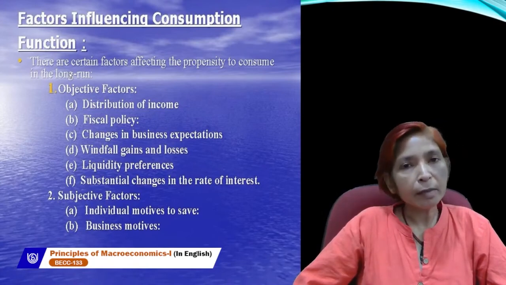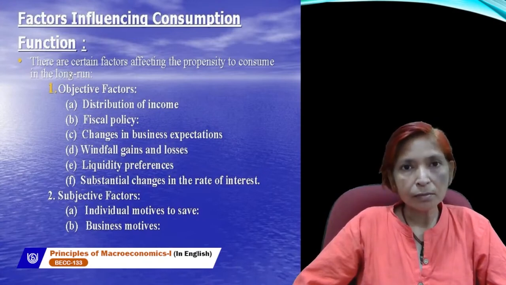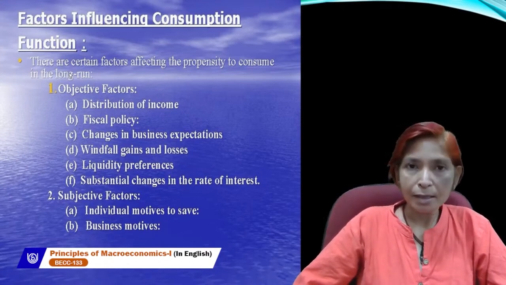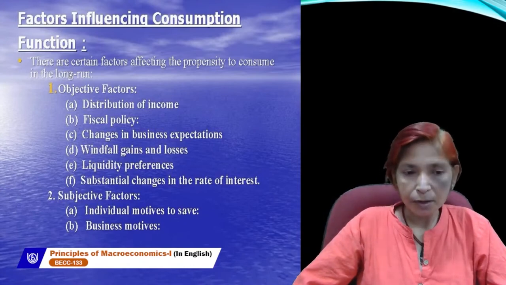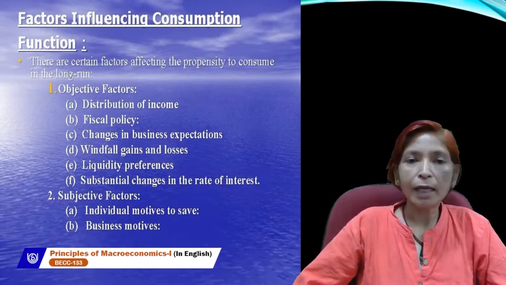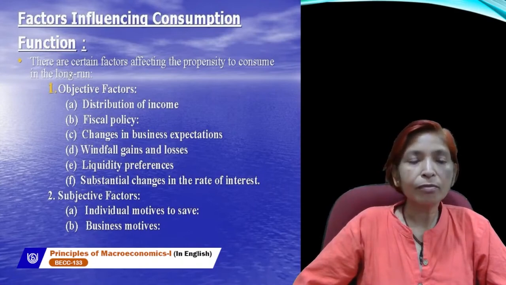Next is liquidity preference. Liquidity preference means if people want to keep more cash money in liquid form, then their propensity to consume will rise, because money is the most liquid form of asset. If you want to keep more cash money in liquid form, then your propensity to consume will rise. And if you keep less liquid money, then your propensity to consume will fall.